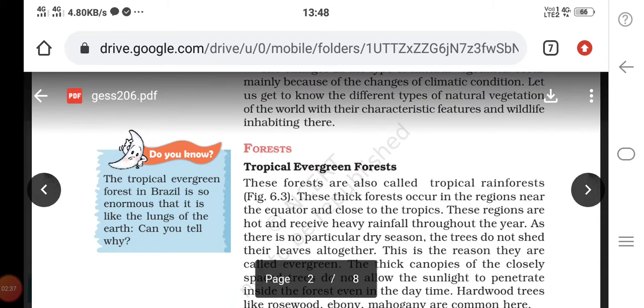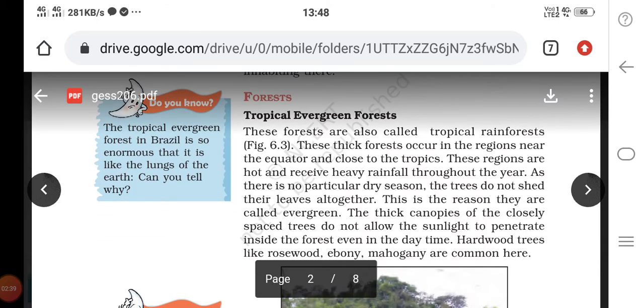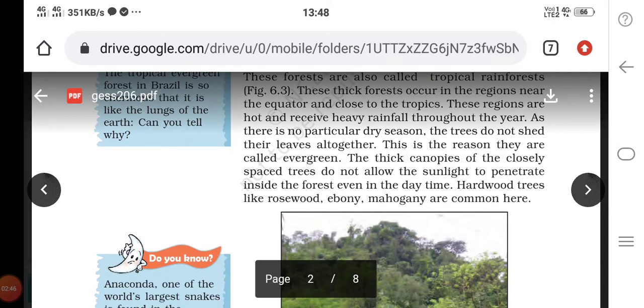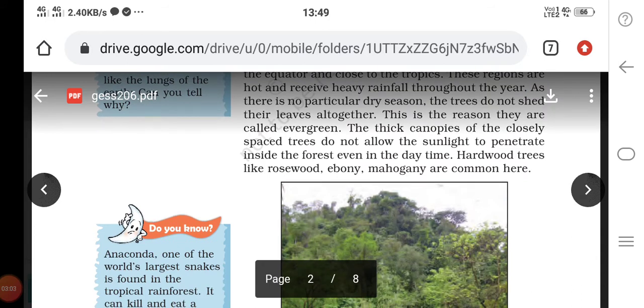Now let's see about tropical evergreen forest. These forests are also called tropical rainforest. These thick forests occur in the regions near the equator and close to the tropics. These regions are hot and receive heavy rainfall throughout the year. As there is no particular dry season, the trees do not shed their leaves altogether. This is the reason they are called evergreen forest.